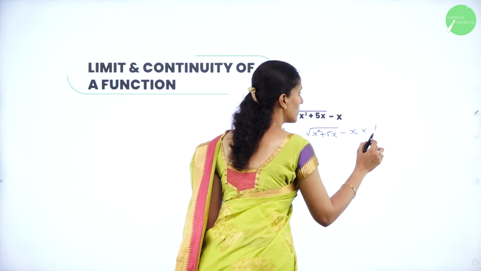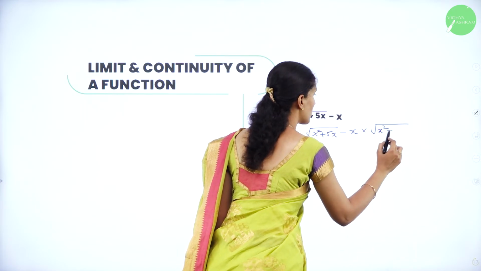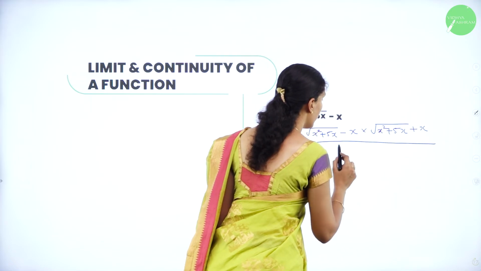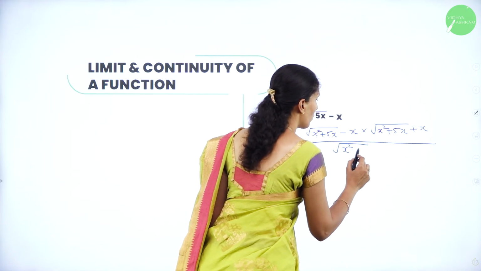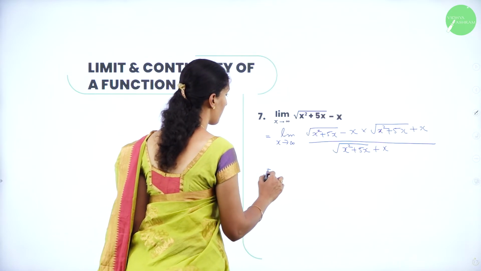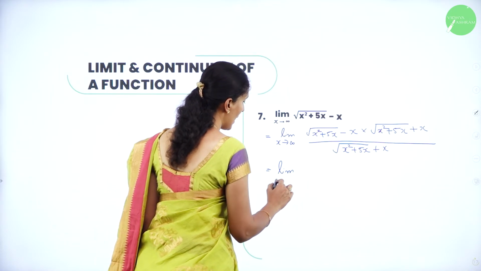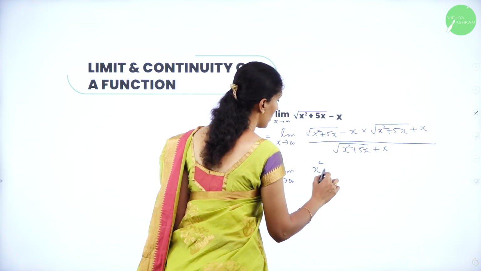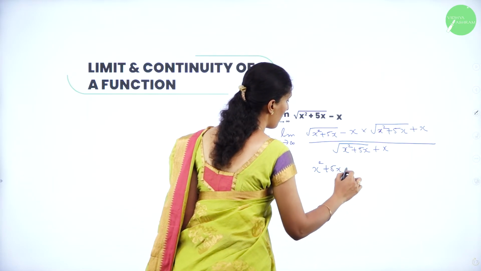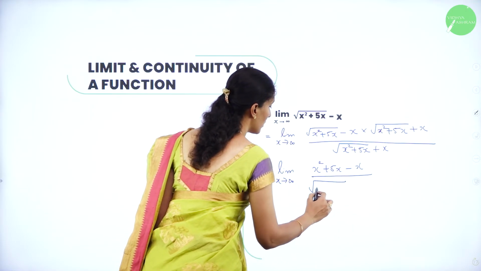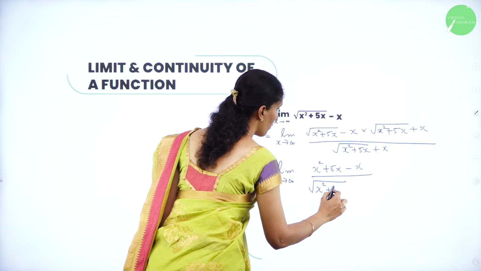So it is root of x square plus 5x plus x, whole divided by root of x square plus 5x plus x. So it becomes the limit as x tends to infinity of x square plus 5x minus x square, divided by root of x square plus 5x, plus x.